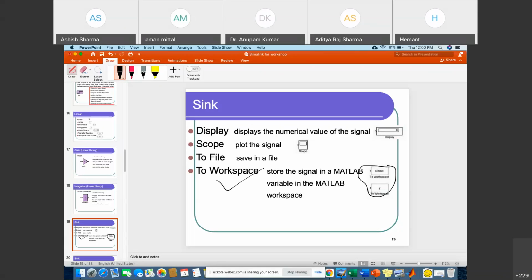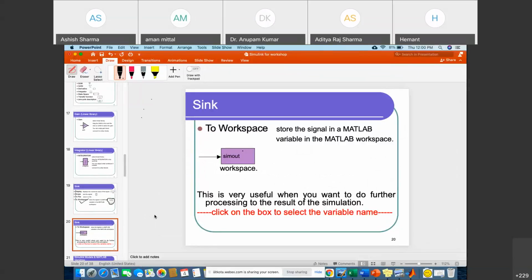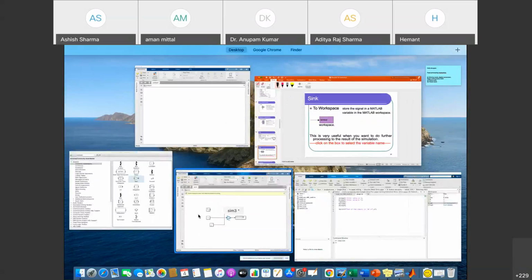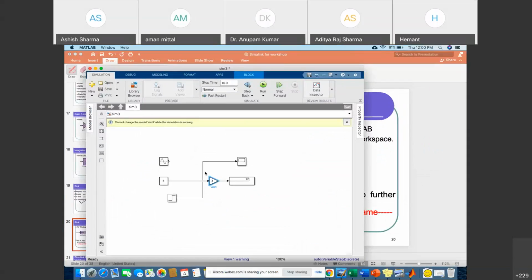It stores all this information related to Simulink in the workspace. You will see how it works in the coming slides. Now I will show how.